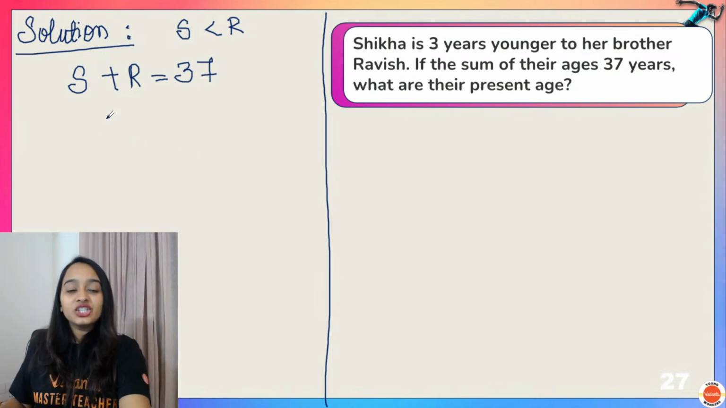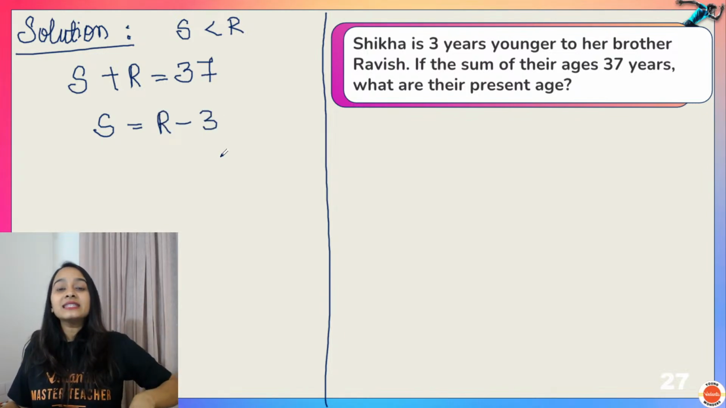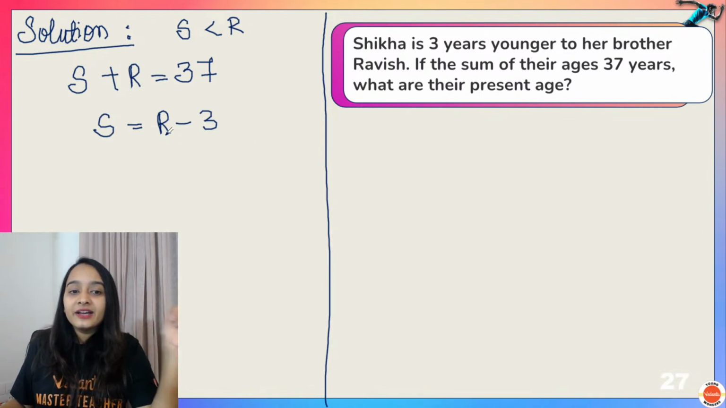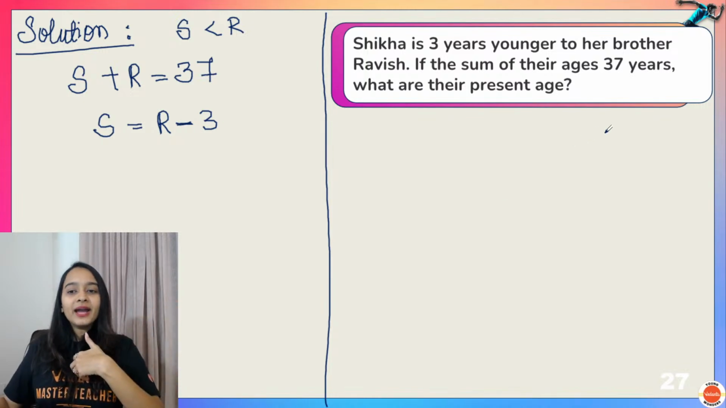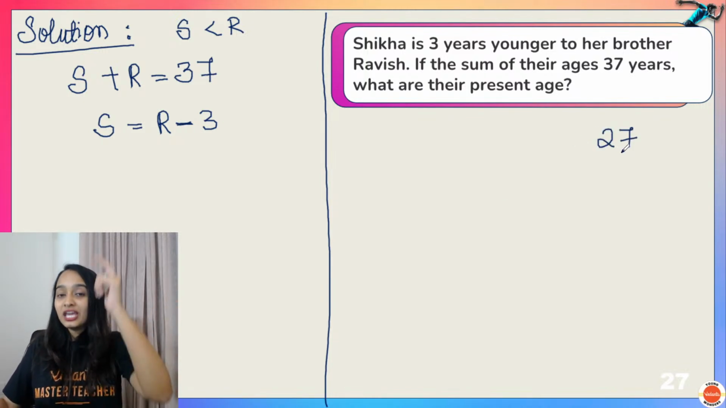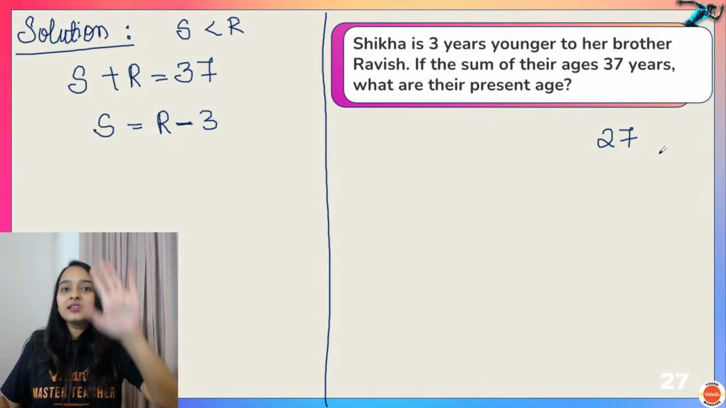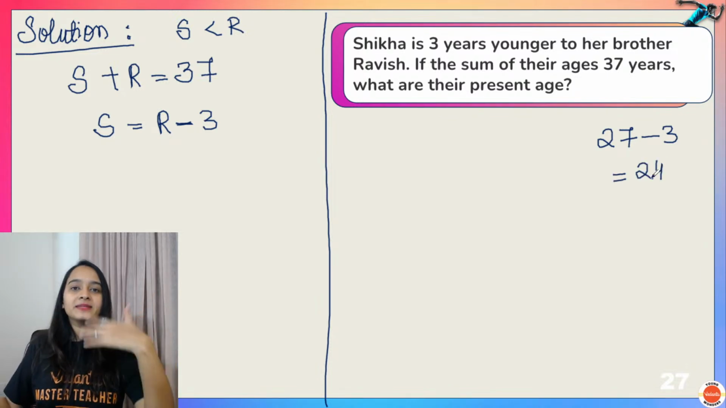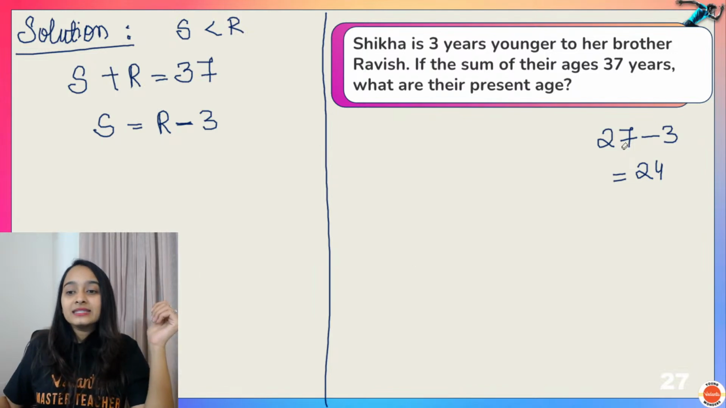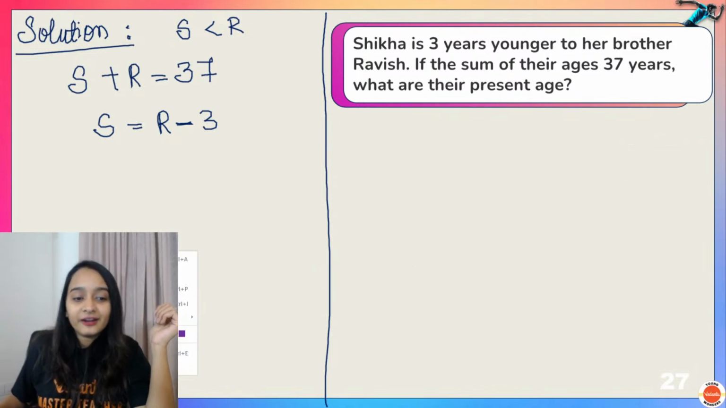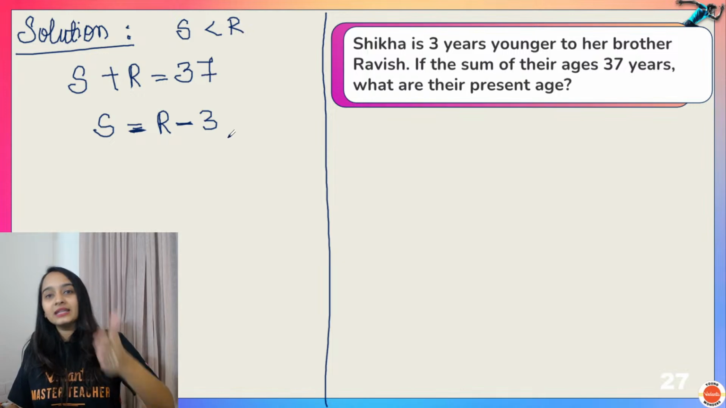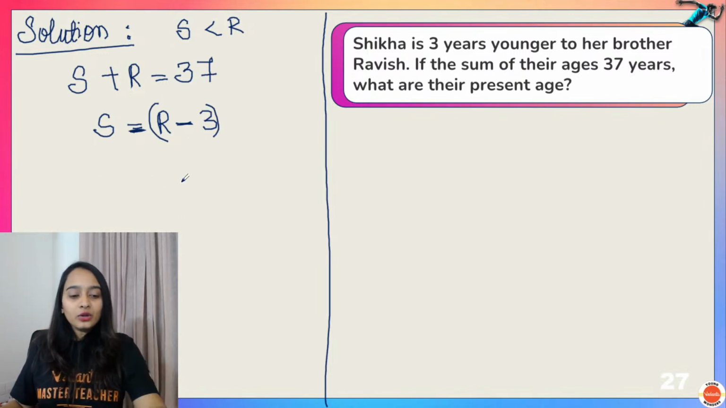But they're telling that Shikha is 3 years younger than Ravi. Since I said Shikha is younger, I can write Shikha's age as Ravi minus 3. So if my age is suppose say 27 and if I say you are 3 years younger than me, so what is your age? 27 minus 3 which is 24. I'm just giving you an example. Okay? So that's why since Shikha is 3 years younger than Ravish, I wrote Shikha's present age as Ravish minus 3.